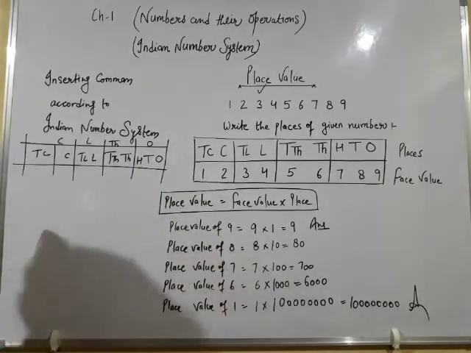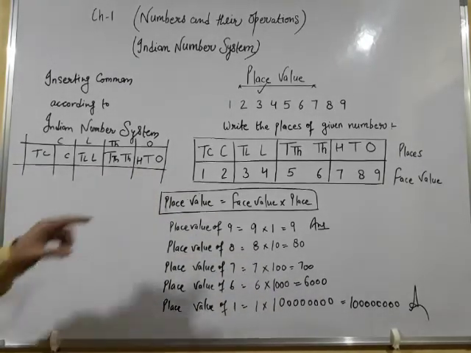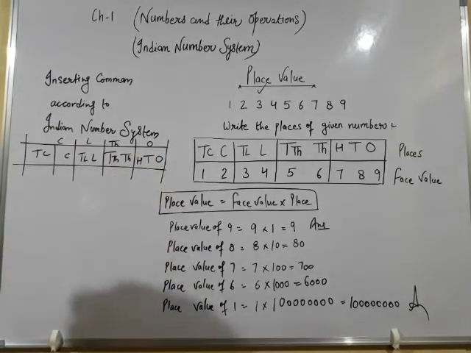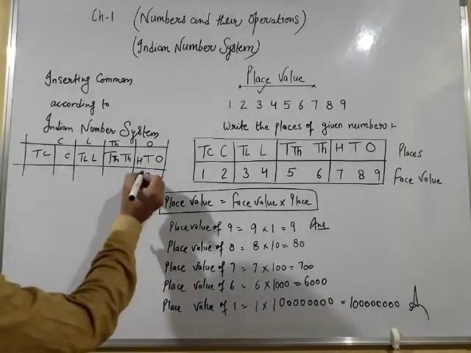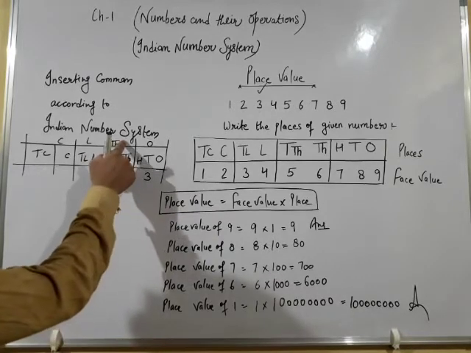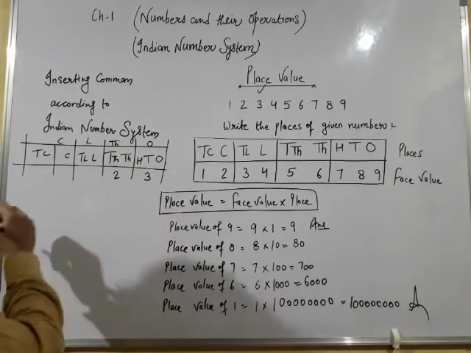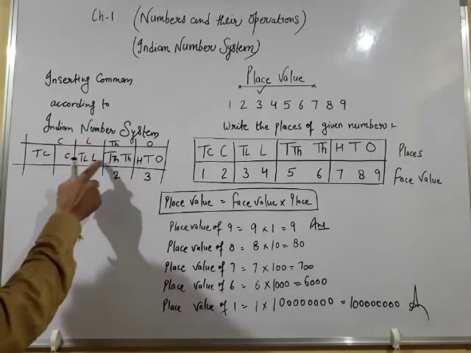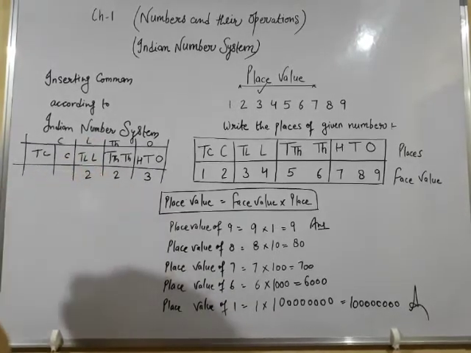Now what you observe here, we have divided ones place into 3 parts. How many parts? 3 parts. We have divided thousands into 2 parts, thousands and 10,000. We have divided lakh into 2 parts, lakh and 10 lakh.